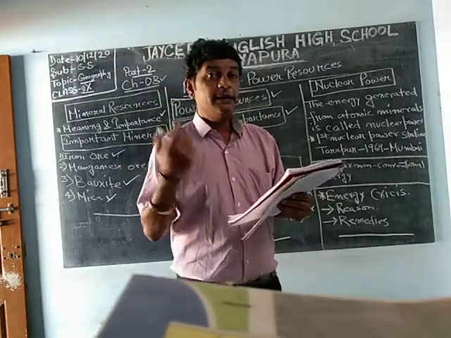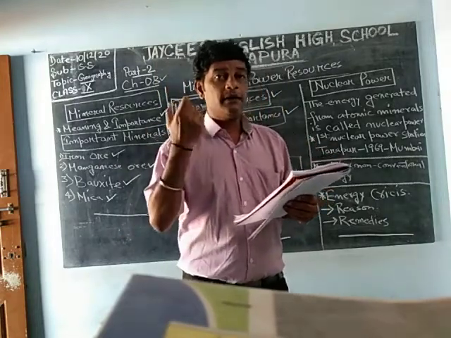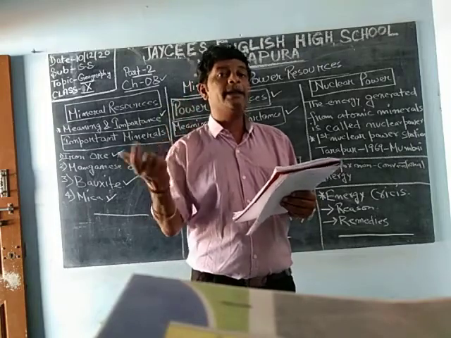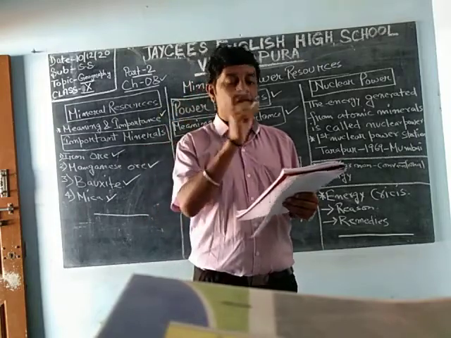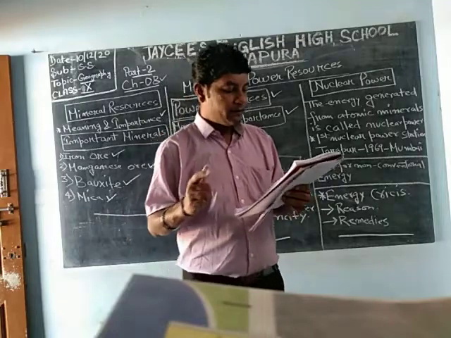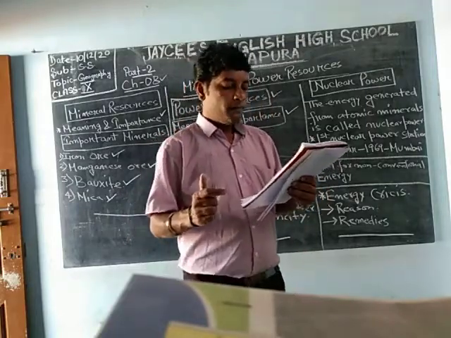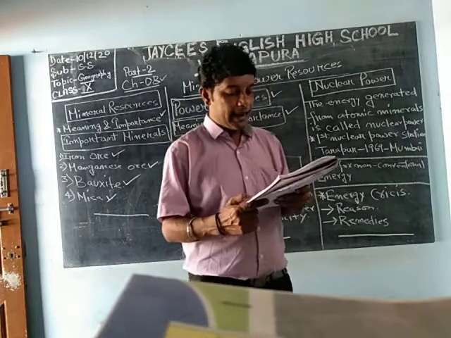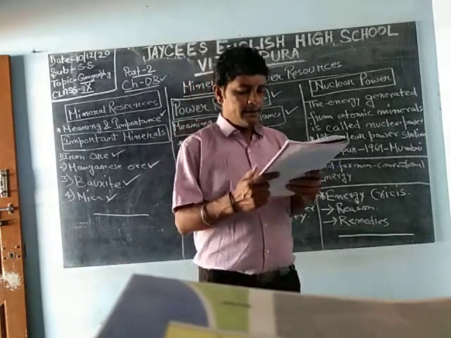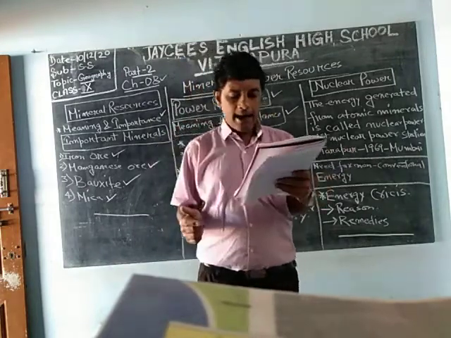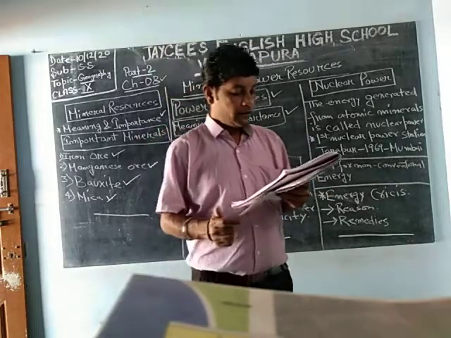I am telling one state and then the names, so those are situated in that state. Telangana: Nizam Sagar, Nagarjuna Sagar and Pochampad. Then Kerala: Idukki, Sabarigiri, Pallivasal and Parambikulam.